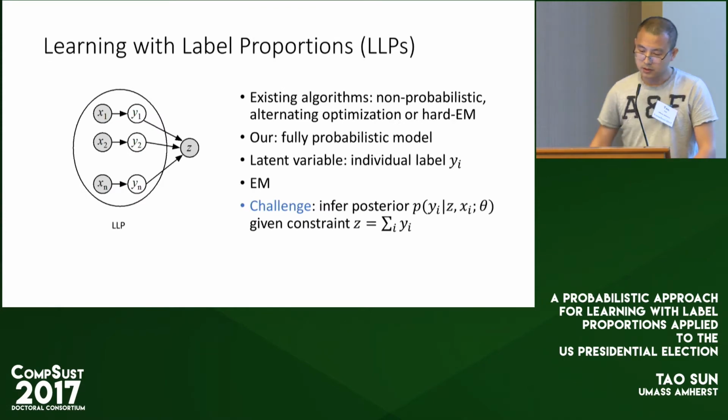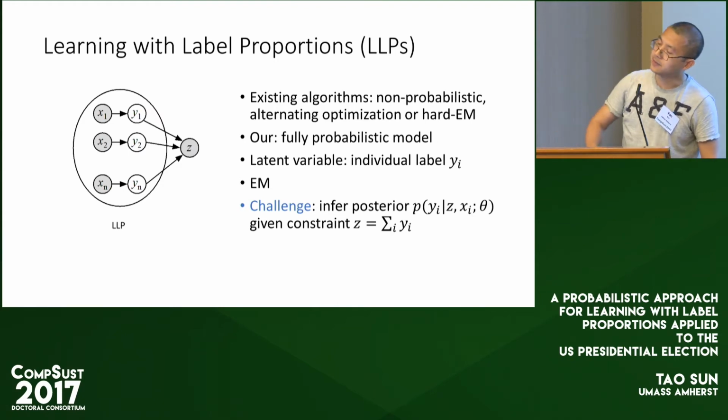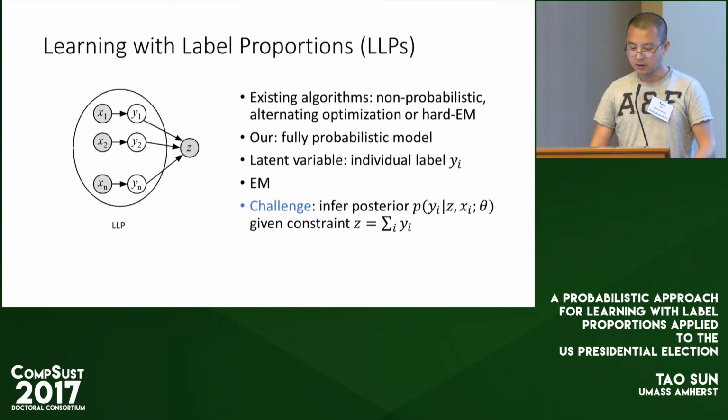We find this problem fits very well into the learning with label proportion framework. Here the ellipse represents just one region. In this region, we have many individuals, but we don't observe individual labels. The label is their voting result, but instead we have their aggregate voting counts, so voting for each candidate. We have many of these regions with the individual information and aggregate counts, and we want to build an instance level classifier to predict for individuals or subgroups.